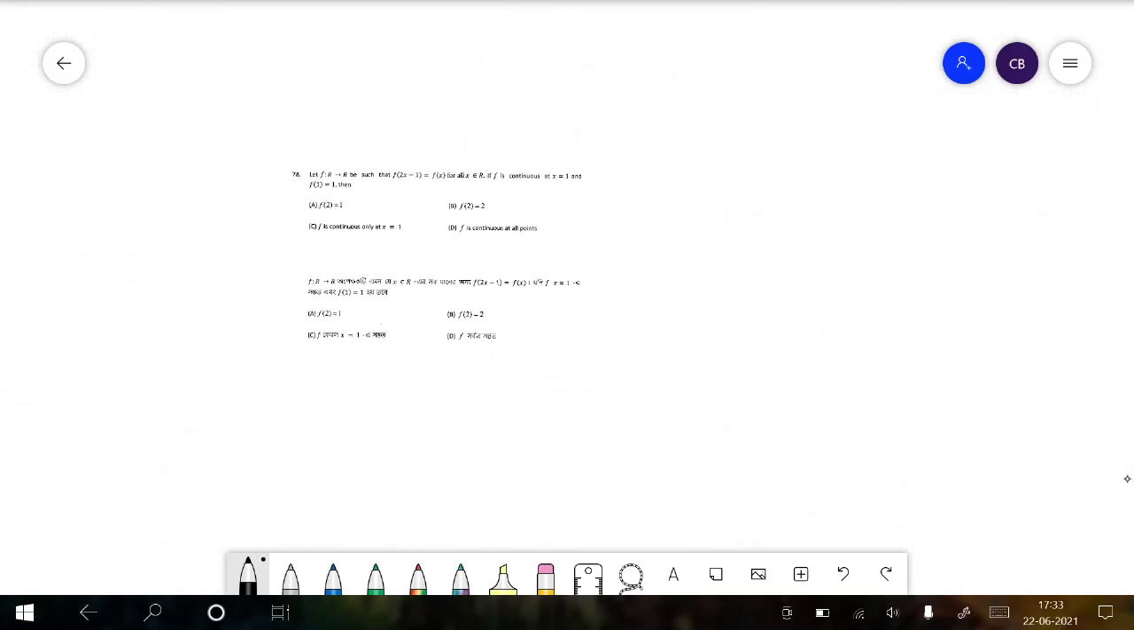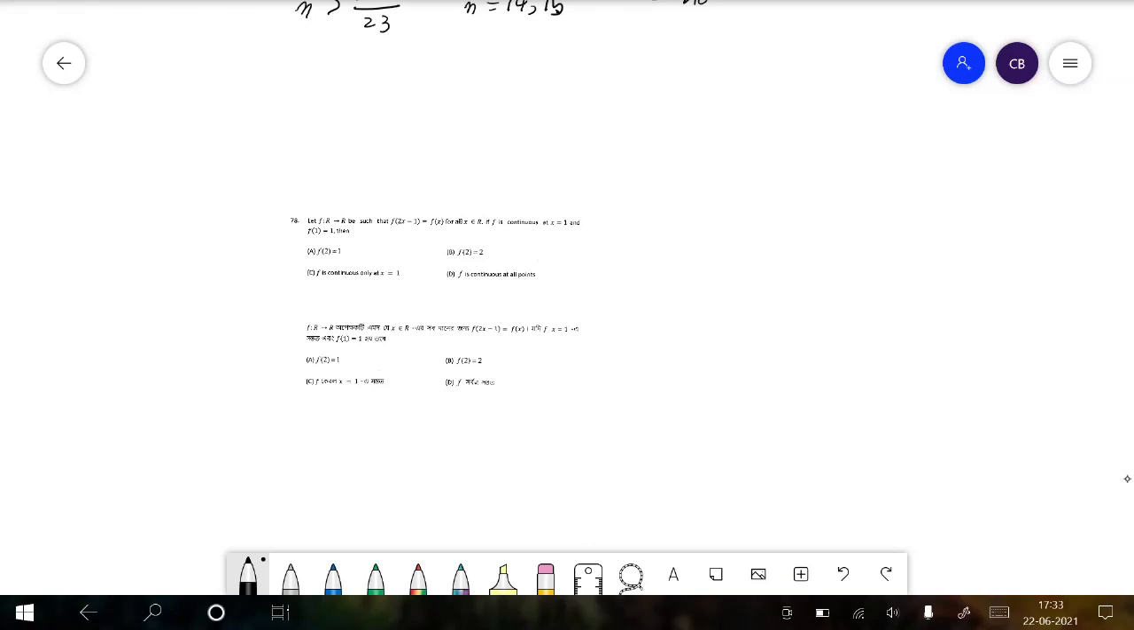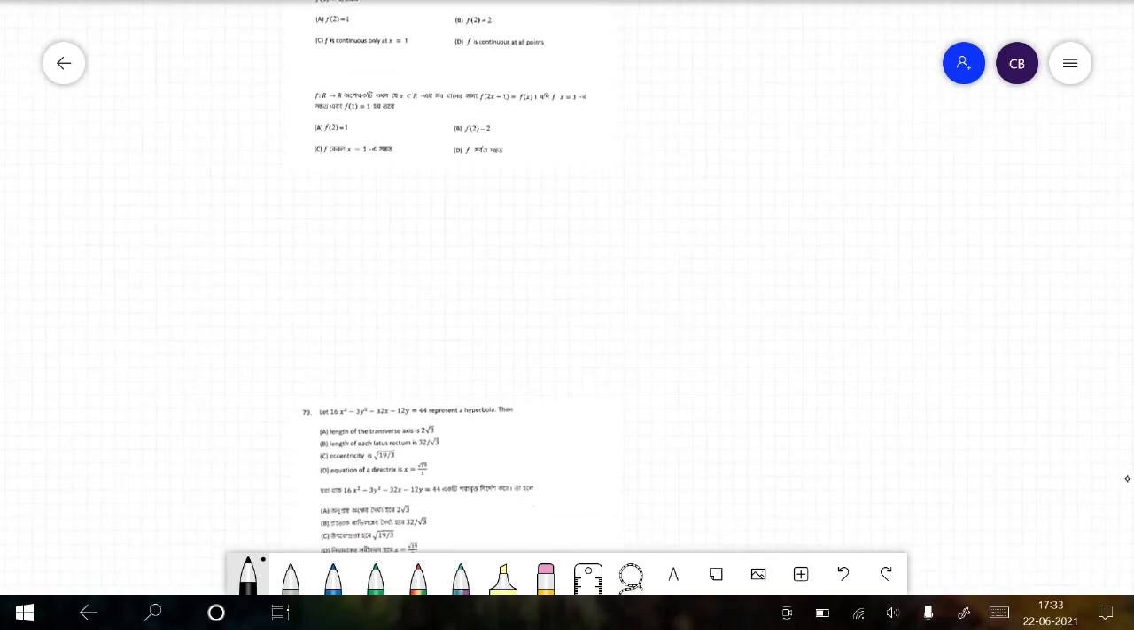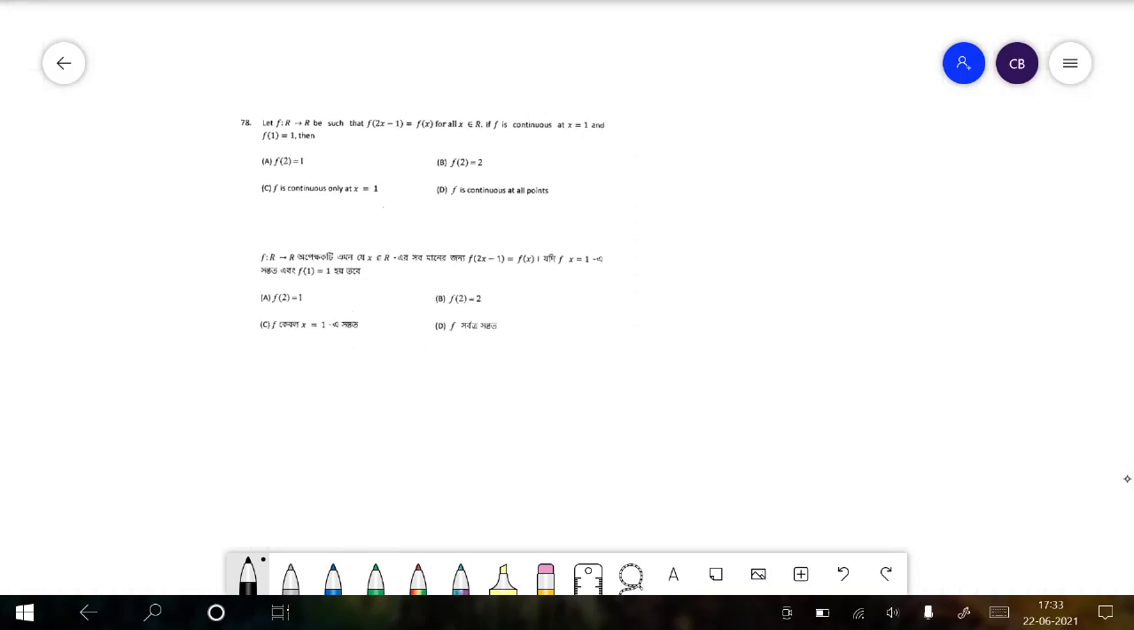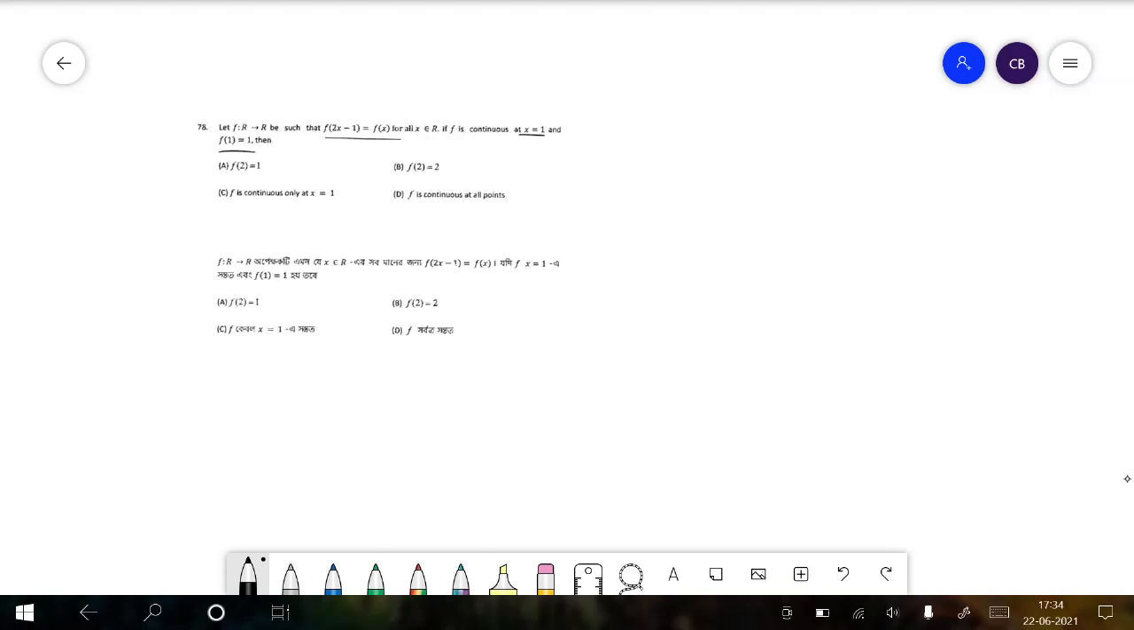In the next question, we see that let f from R to R be such that f of 2x minus 1 is equal to f of x for all x belongs to R. If f is continuous at x equal to 1, then f1 is equal to 1, then f2 is equal to 1, f2 is equal to 2. These are the conditions which we have to check.